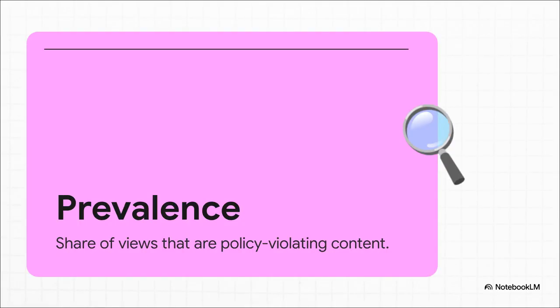And here is exactly how they measure the success of that gatekeeper. Platform engineers hard cap a metric called prevalence. Prevalence is simply the total share of user views that end up being violating content. So if an engineering team builds this shiny new ranking algorithm that skyrockets meaningful engagement by, say, 10%, but it accidentally increases the prevalence of bad content by even a tiny fraction of a percent, that launch is universally blocked. No exceptions. Integrity always wins the tiebreaker.